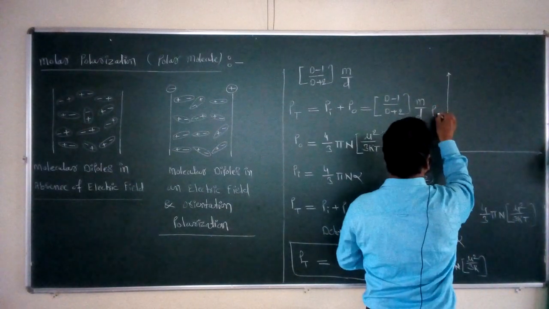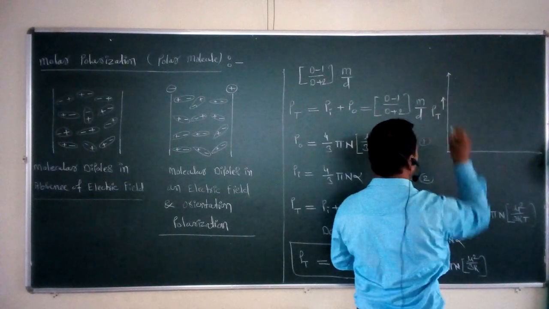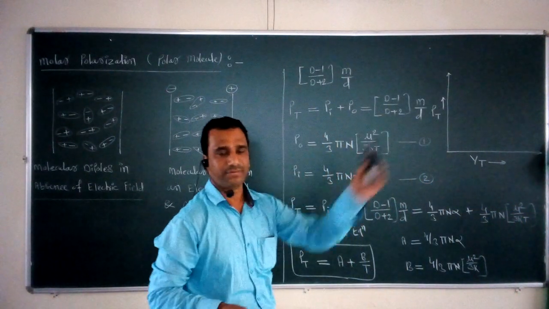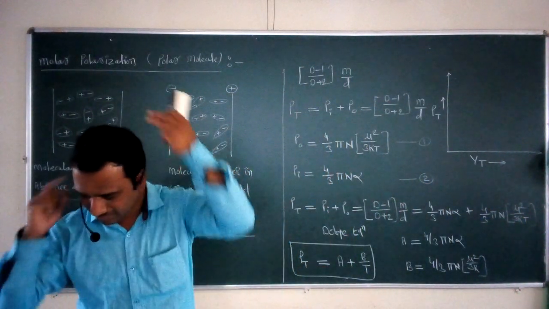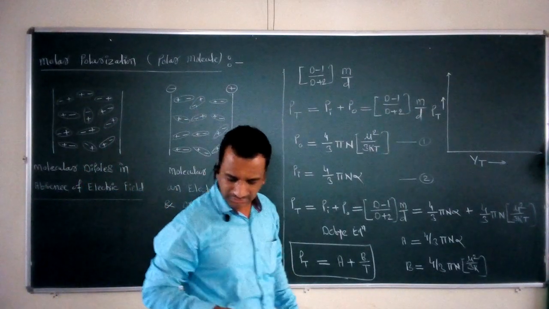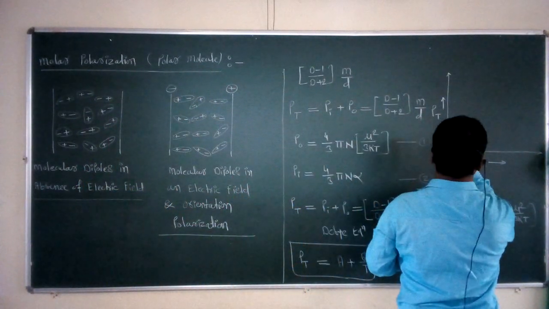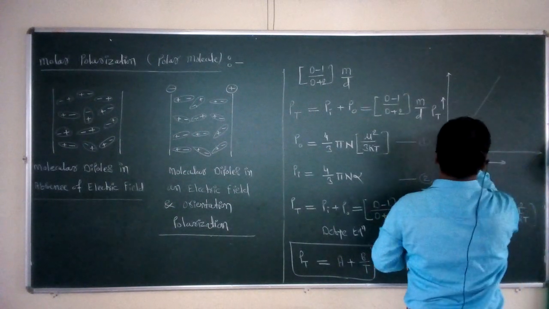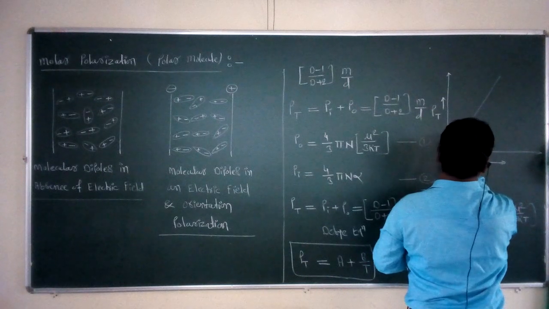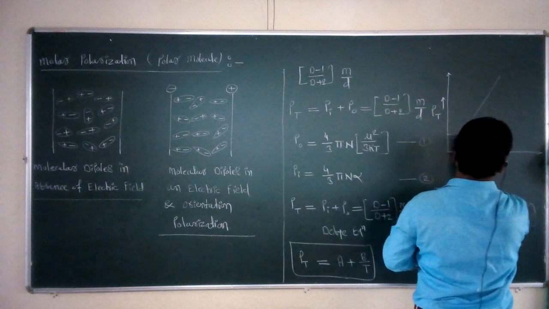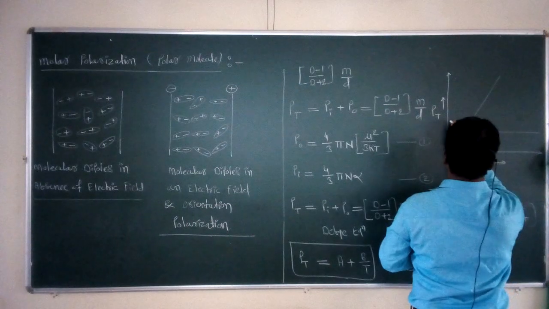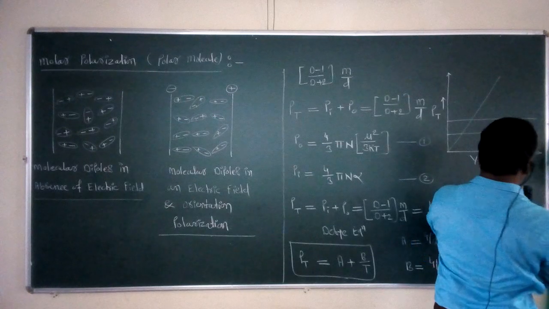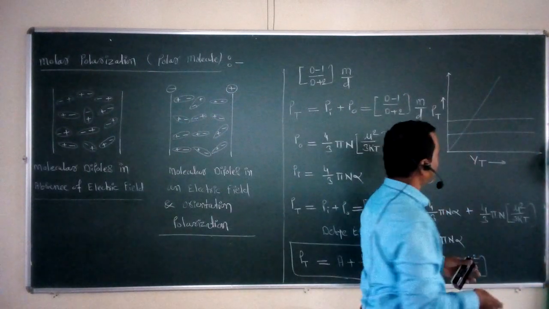If we plot such a graph, we get a particular nature for this graph. We get two different types of nature from this graph.